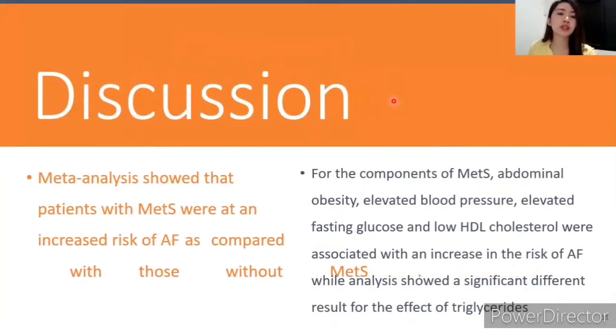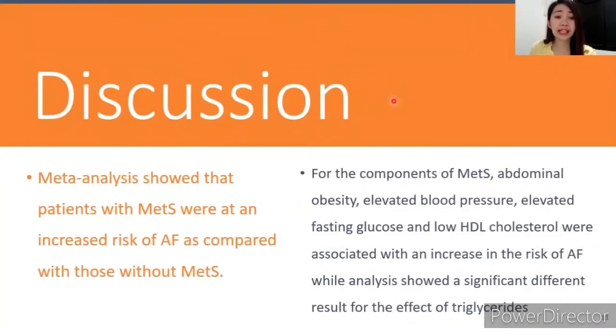And for the discussion, the meta-analysis showed that patients with MetS were at an increased risk of AF or atrial fibrillation as compared with those without MetS. For the components of MetS, we have abdominal obesity, elevated blood pressure, elevated fasting glucose, and low HDL cholesterol. They were associated with an increase in the risk of atrial fibrillation, while the analysis showed a different result for the effect of high triglycerides.